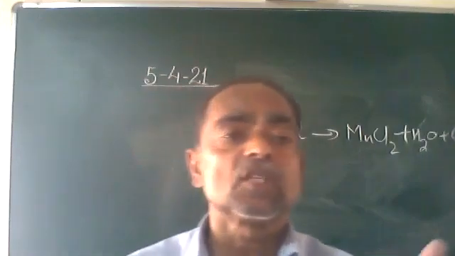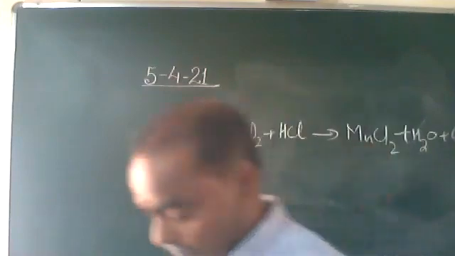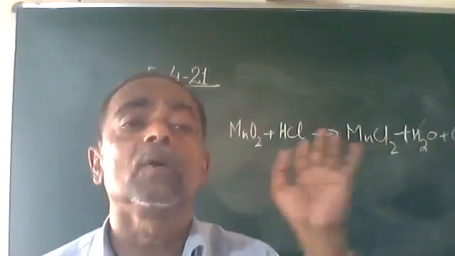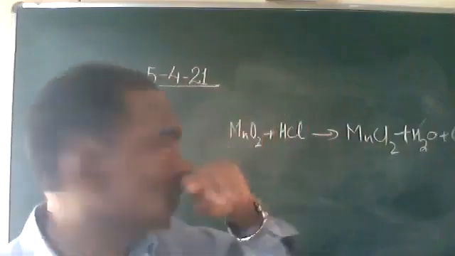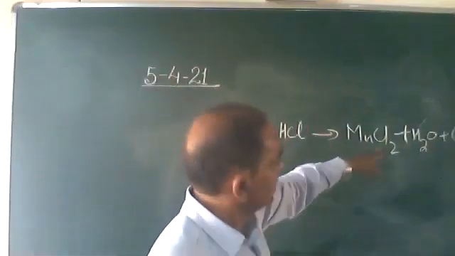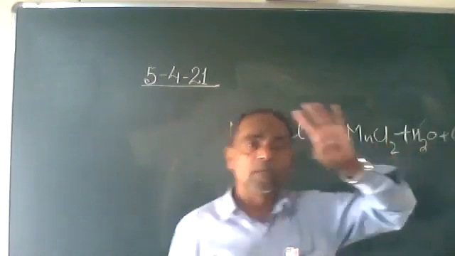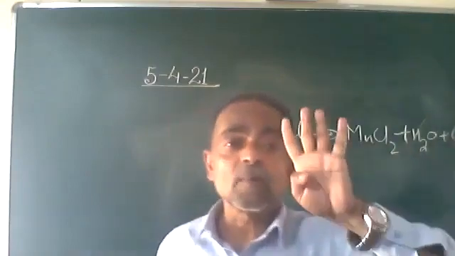Now this equation is to be balanced. As far as the balancing is concerned, you take any one reactant. It doesn't matter which one you take. You take any one. So I am taking here, there are a total of 2 plus 2, 4 chlorine. We are counting the number of chlorine atoms.